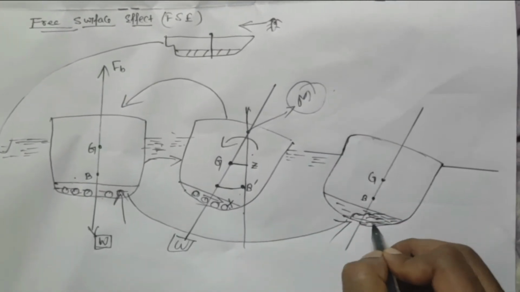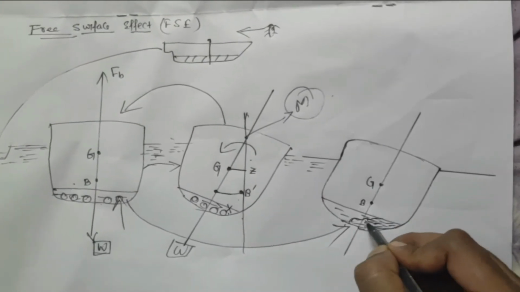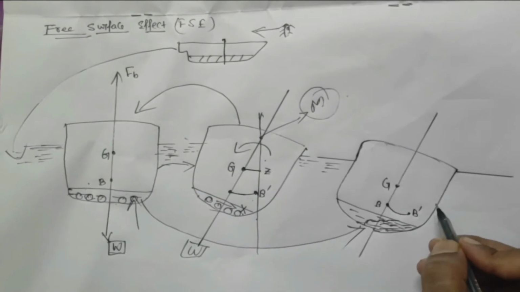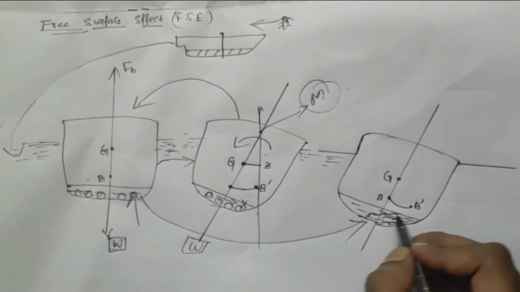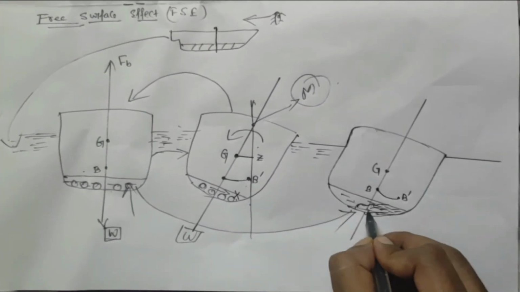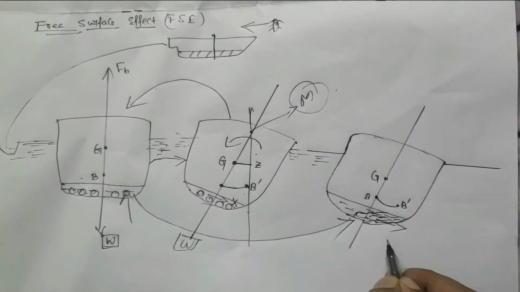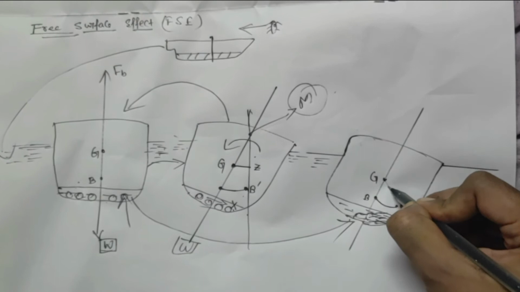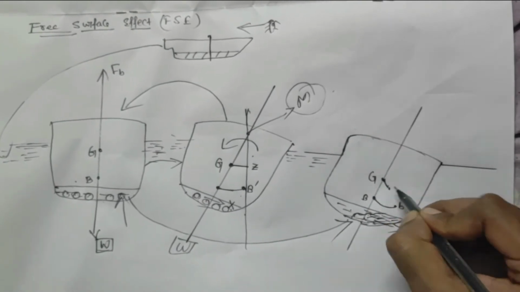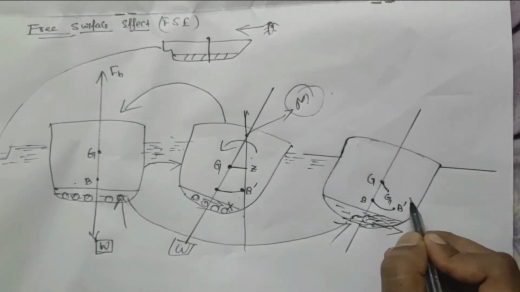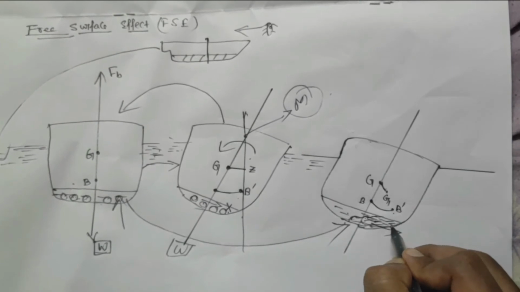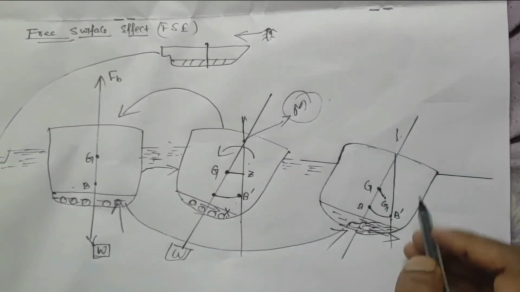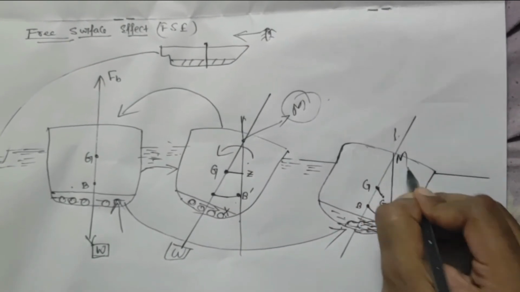This center of gravity also shifts much more to this side, this is B dash, and this weight also shifts to this side. So my center of gravity also shifts to this side, G1, and my new corresponding line, M.